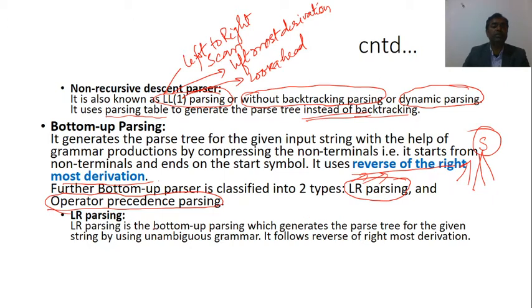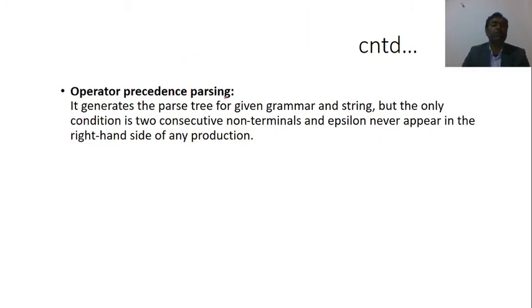LR parsing is basically a bottom up parsing which generates the parse tree for the given string by using unambiguous grammar. It follows reverse of rightmost derivation. Operator precedence parsing generates the parse tree for the given grammar and string, but the only condition is that two consecutive non-terminals and epsilon never appear in the right hand side of any production.